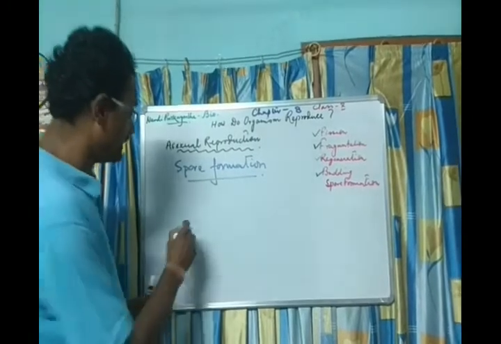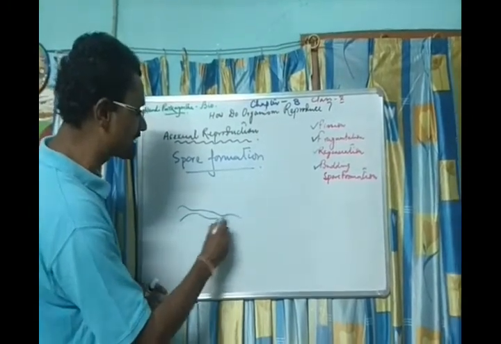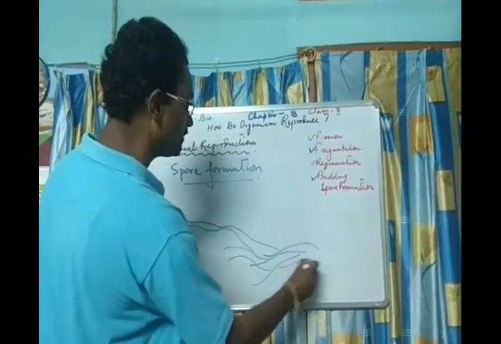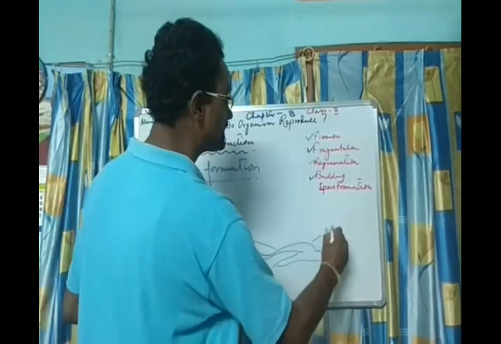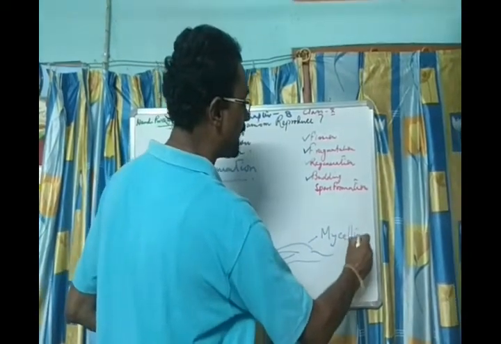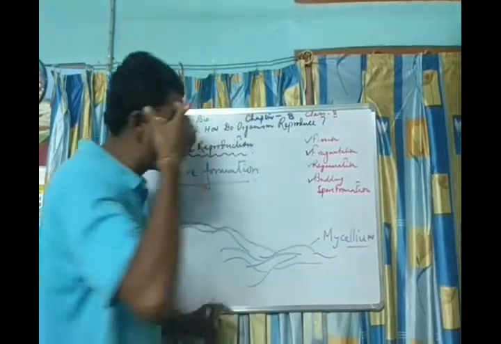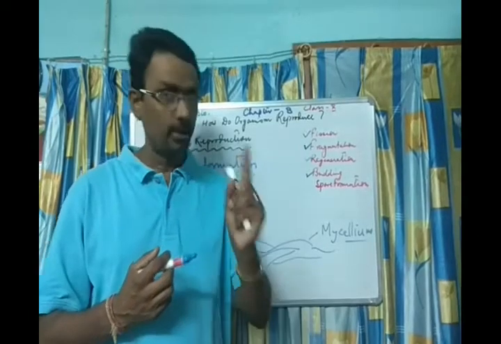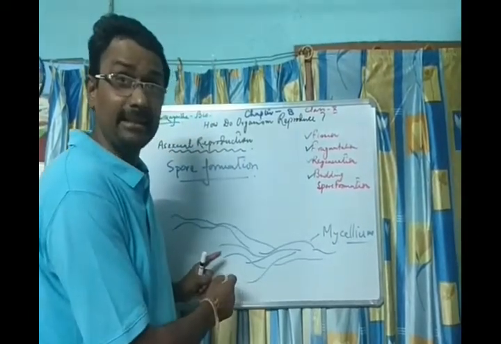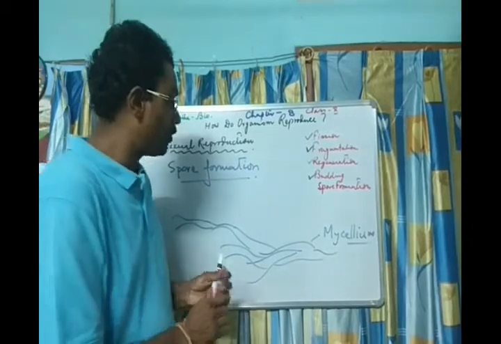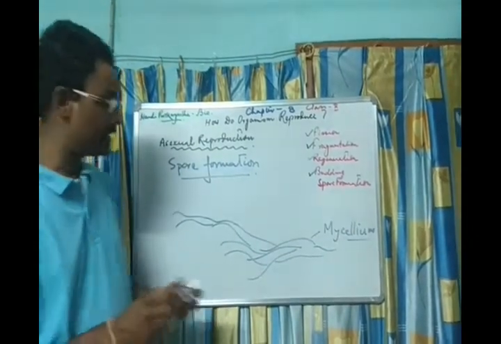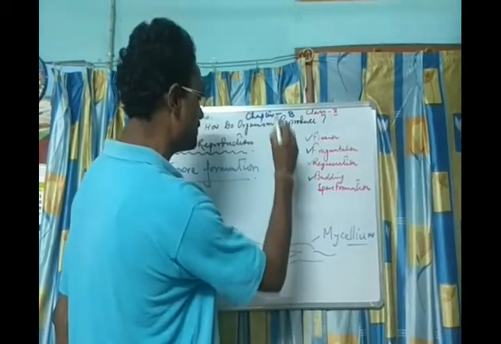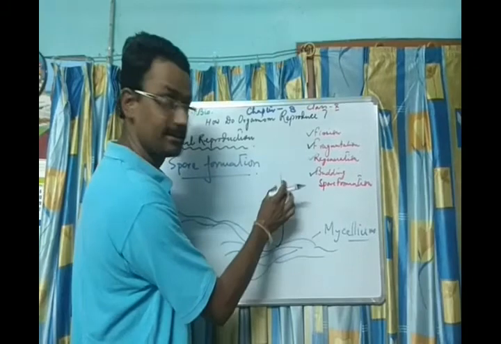How does that happen? A fine network-like structure develops here in the fungi. Okay. These are called mycelium. M-Y-C-E-L-L-I-U-M. What is mycelium? Mycelium is a network of thread-like structures which you find in fungi. Now, what happens? I am putting it with the blue, black here. One of these mycelium becomes erect.